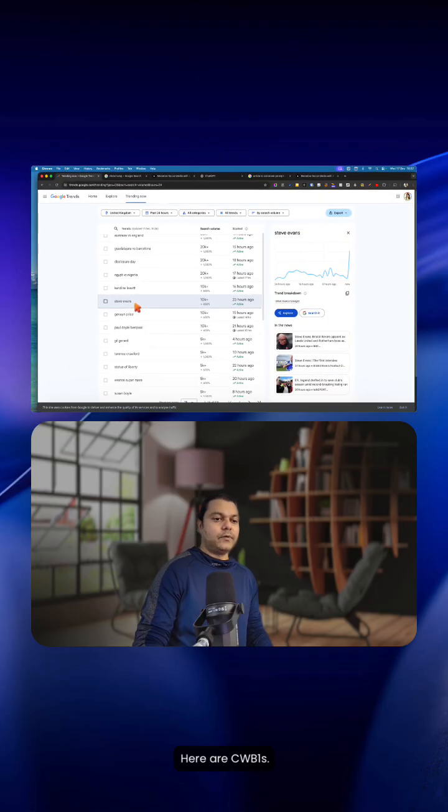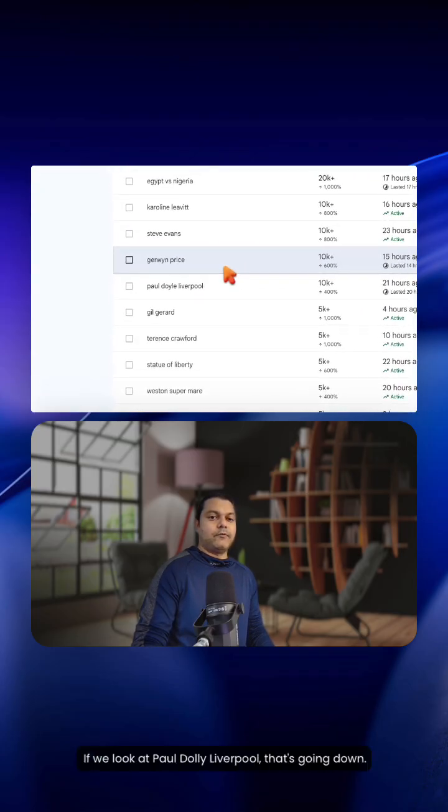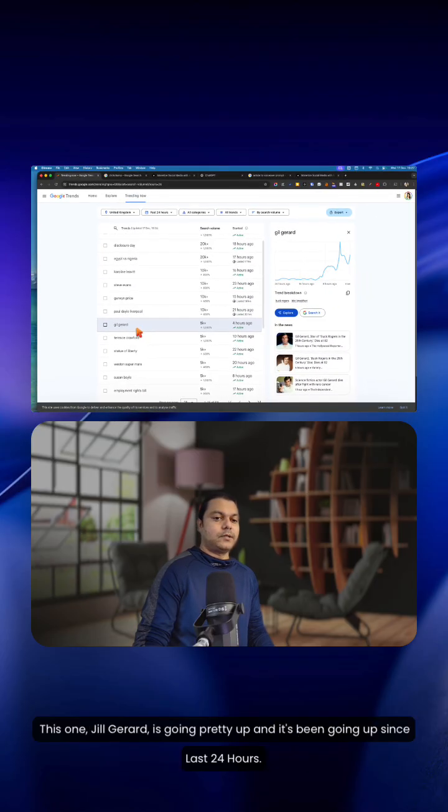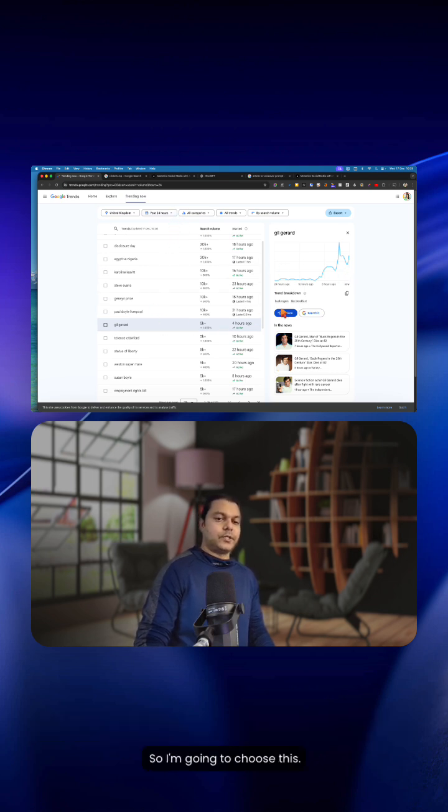Here Steve Evans, this is in the last 23 hours. It is literally searching, but it's going way up, so that's a really good keyword for us. If we look at Paul Dolly Liverpool, that's going down. This one Jill Gerard is going pretty up, and it's been going up since the last 24 hours. So I'm gonna choose this.